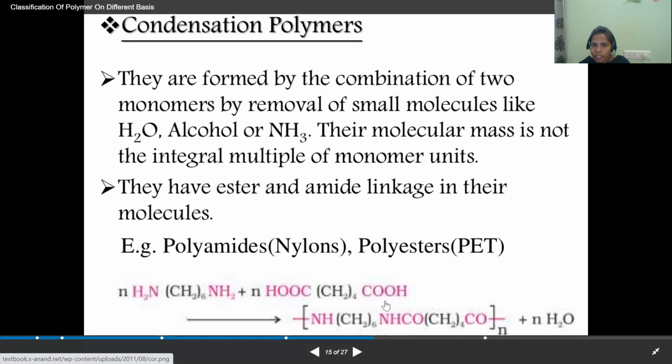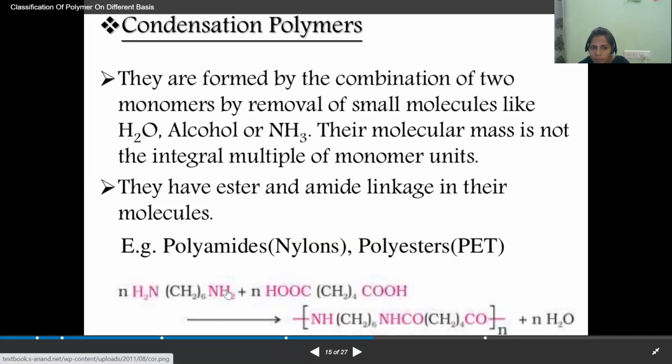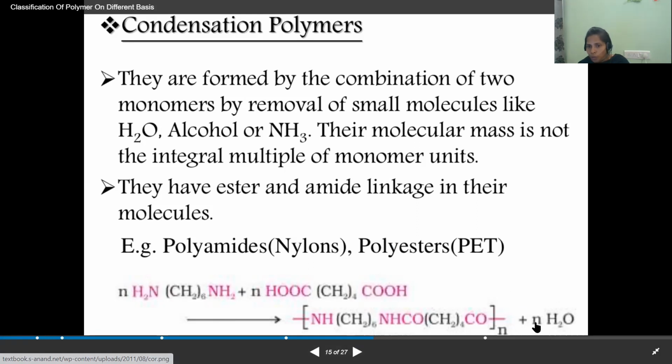These two are repeating alternatively a number of times, and each time there is a loss of water molecule. Due to the loss of hydrogen and OH, there is a new bond between NH and C=O. See here, NH and C=O, and the remaining units join with each other due to the loss of